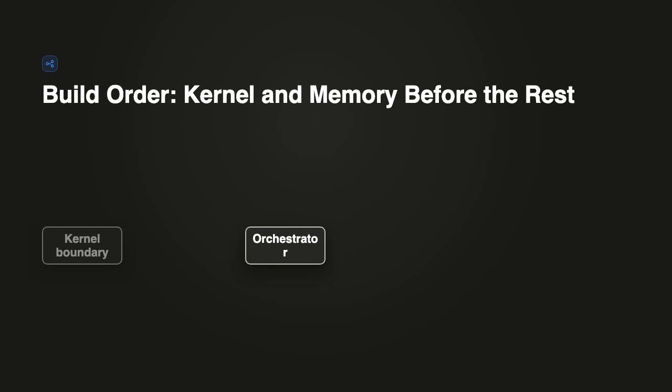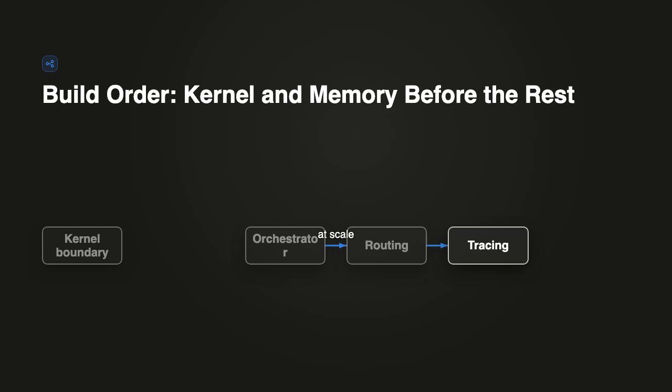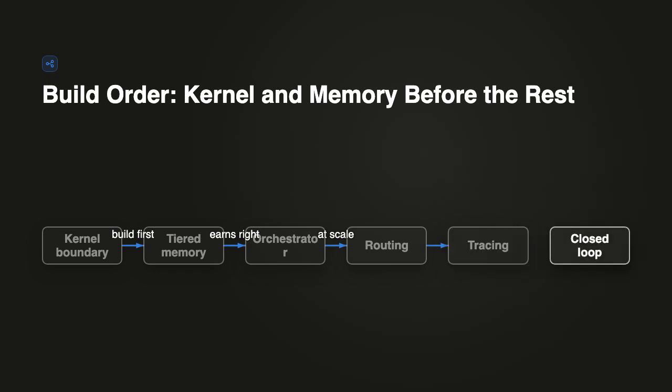Then add memory tiering before orchestration, not after. Splitting short-term context from a long-term store is cheap to wire in early and brutal to retrofit once workers depend on whatever's in the window. Only once those two exist do you earn the right to add an orchestrator, because coordination without a memory boundary just multiplies the forgetting. For our wedding booking task specifically, kernel plus tiered memory alone gets you a correct working agent. Everything after that, routing, tracing, the closed loop, is what you add once one booking becomes 1,000.